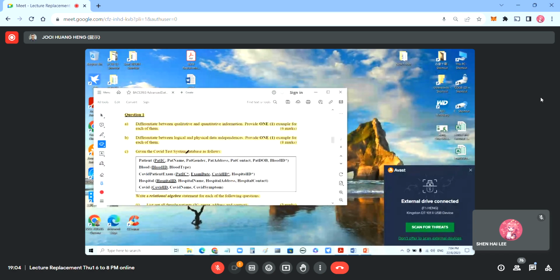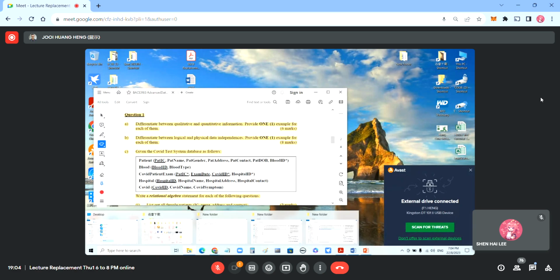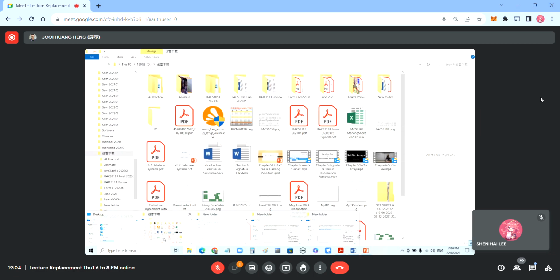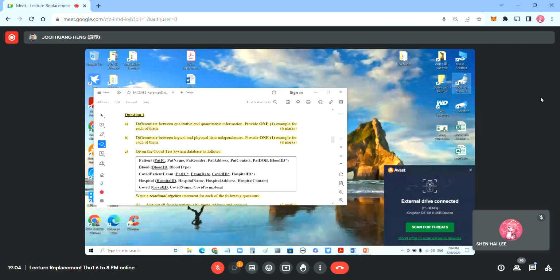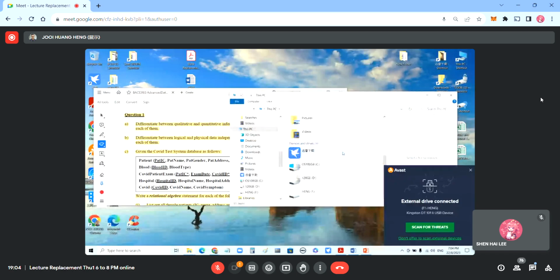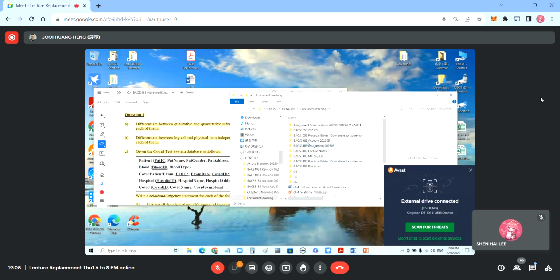Okay, the second question is in the second chapter, logical and physical data independence. It's under the three-level architecture part. Since it's the second chapter, go to the second chapter notes.